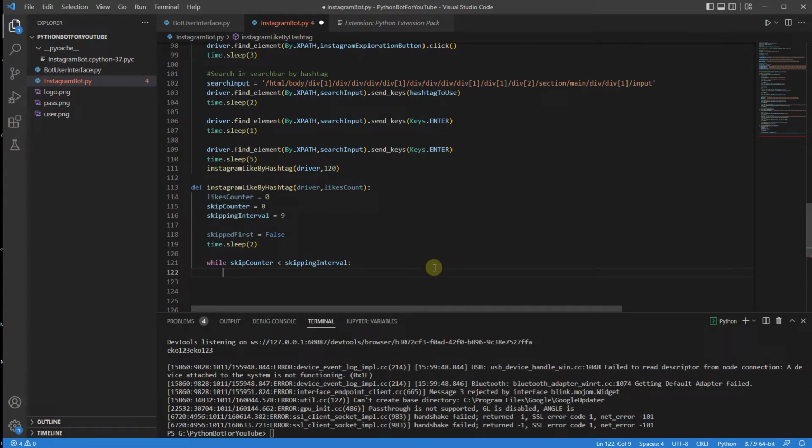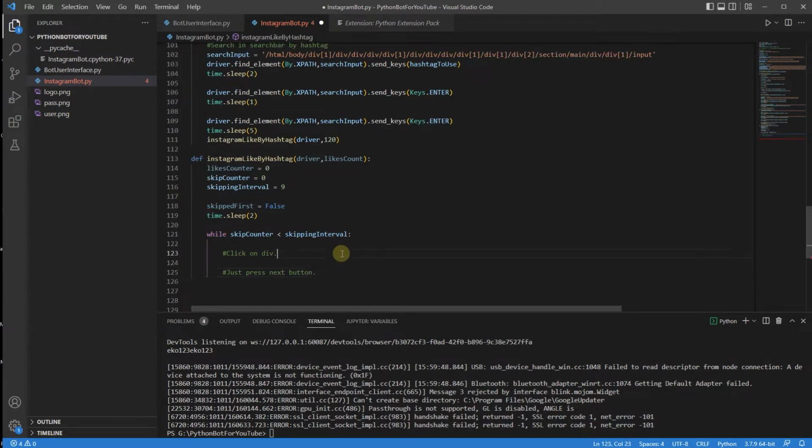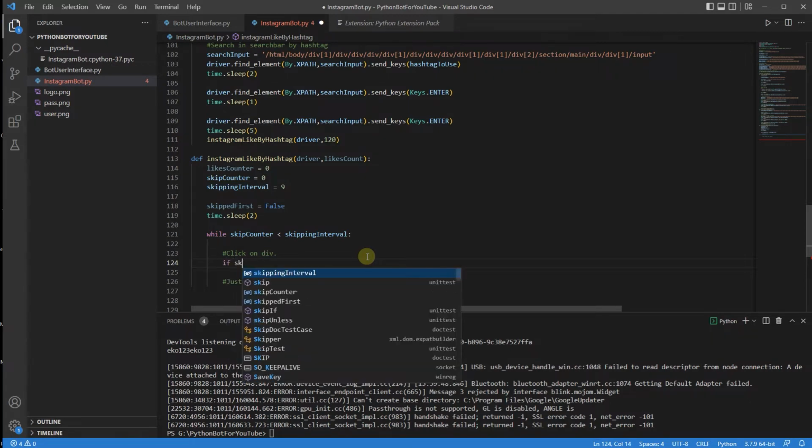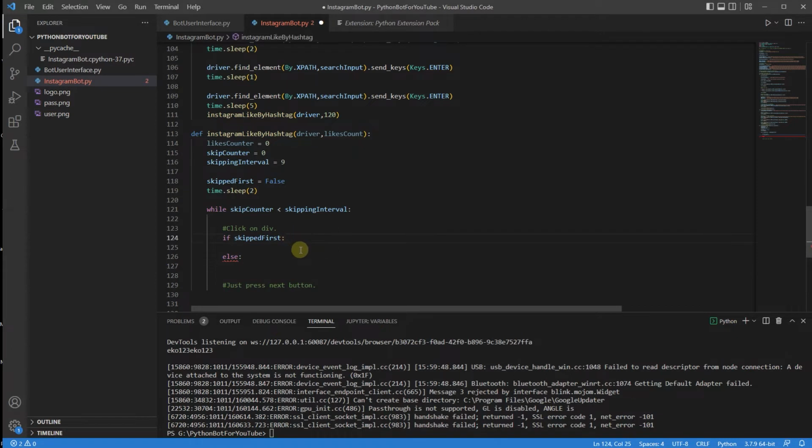Now, when I'm actually skipping the stuff, all I really want to do is to click on the div and press the next button. So I'm just going to say click on div, just press next button. That's pretty much all I want to do, nothing more. Now, in order for me to click on the div, I'm going to say if skipped first, then else. I'm doing that because I really want to be sure that after the first div, we have the same next button. So this is pretty much what I'm going to do.